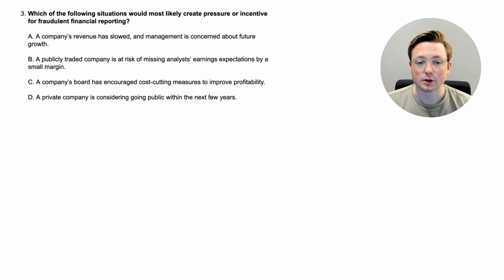Okay, here we are at question 3. Which of the following situations would most likely create pressure or incentive for fraudulent financial reporting? Okay, so this is something a little bit new. Let's go through these options. Option A, a company's revenue has slowed and management is concerned about future growth. Option B, a publicly traded company is at risk of missing analysts' earnings expectations by a small margin. Option C, a company's board has encouraged cost-cutting measures to improve profitability. Or option D, a private company is considering going public within the next few years.